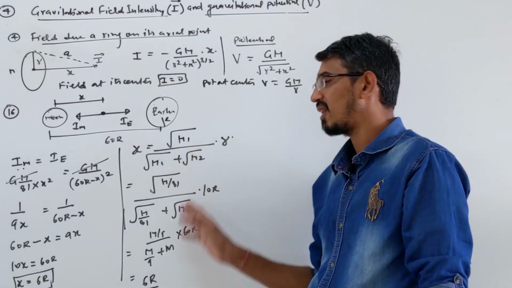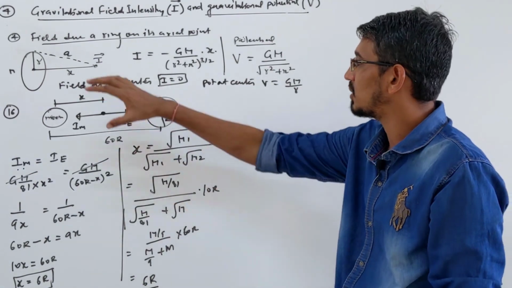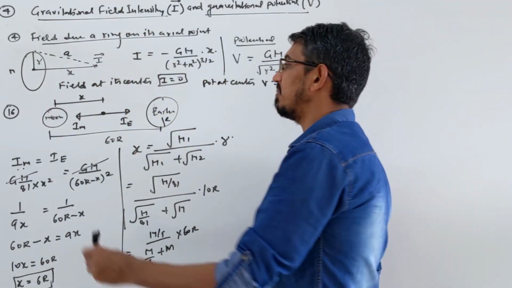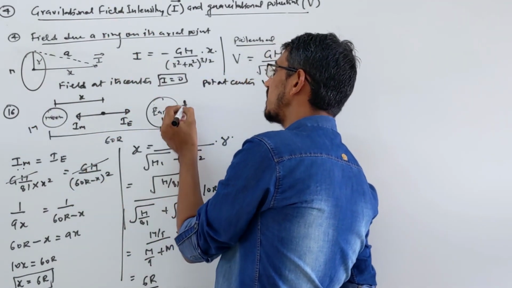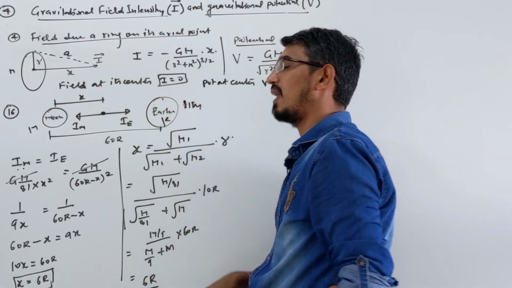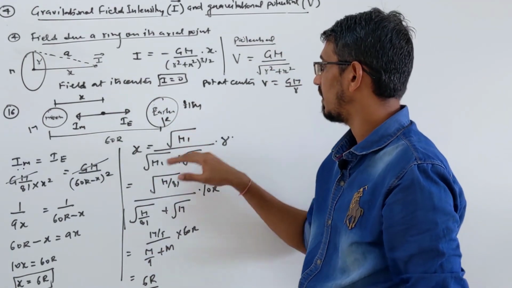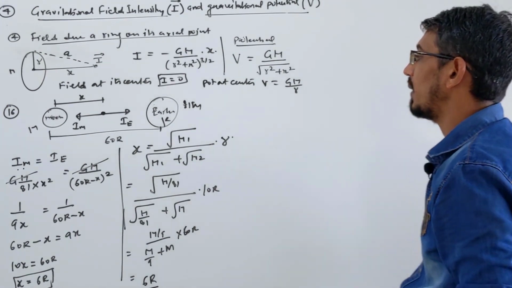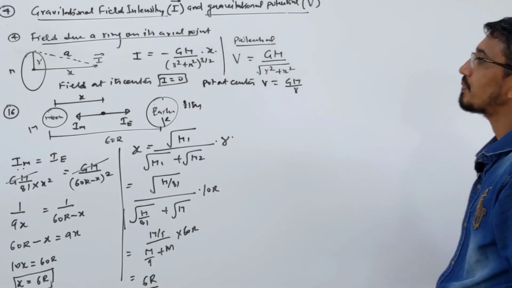Suppose you want to make this calculation simple. They said the mass of the moon is m by 81. So what you do is the opposite: you write the mass of the moon as m, then the mass of earth becomes 81 times m. Now the calculation becomes even simpler, you put m here and 81 m there. So this is a very important question.